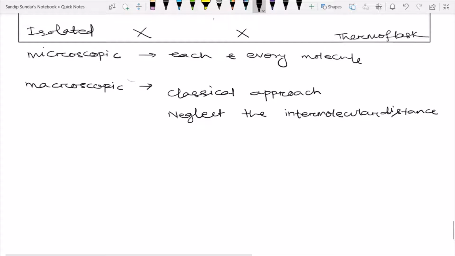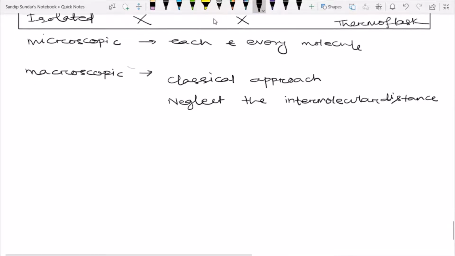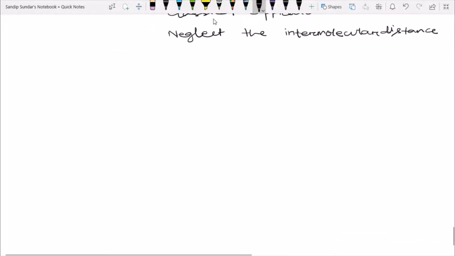So I should say one important point over here again. In macroscopic approach, now onwards there is no microscopic approach in thermodynamics. So the assumption we now make is the macroscopic approach. Now onwards we will discuss only the macroscopic approach, because you cannot consider each and every molecule in a system.